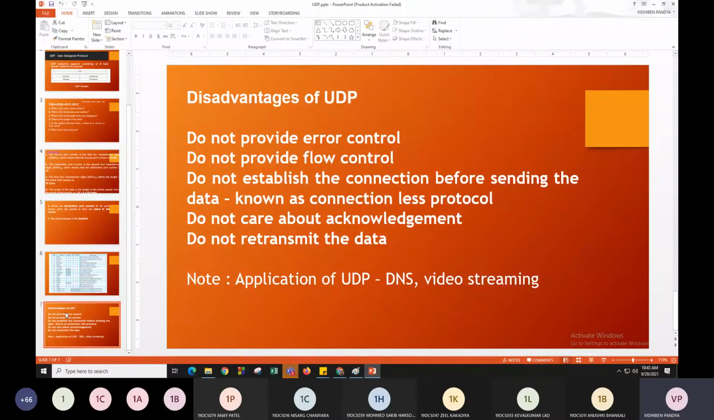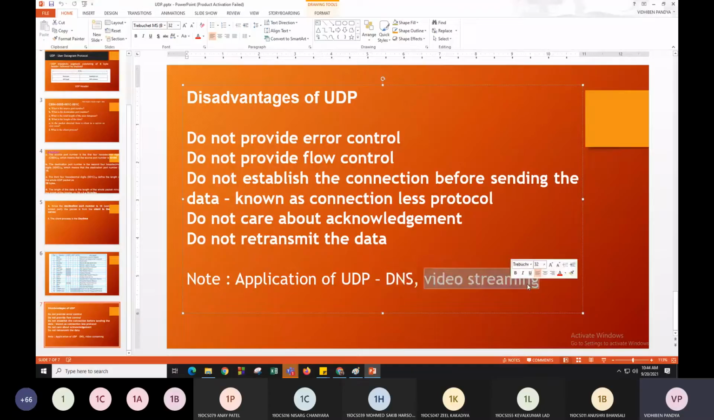So yeah, that's it. This is UDP. The disadvantages of UDP we have already discussed. It does not provide error control or flow control, and does not establish a connection. No acknowledgement, no retransmission. And which are the applications of UDP? Basically the DNS system utilizes UDP, and also video streaming, live streaming, and calling. All this is done with the help of the UDP protocol.